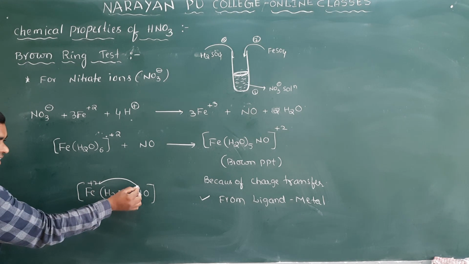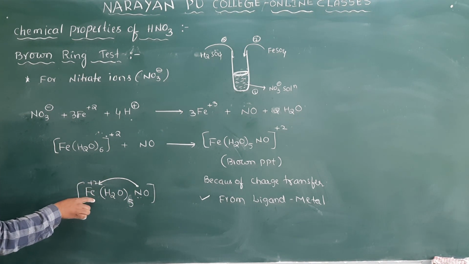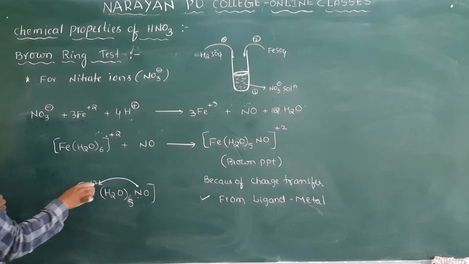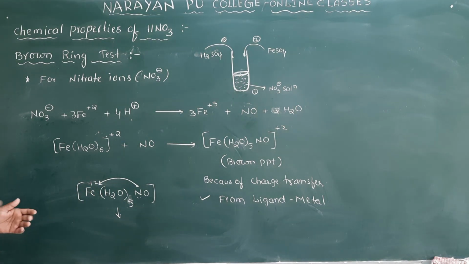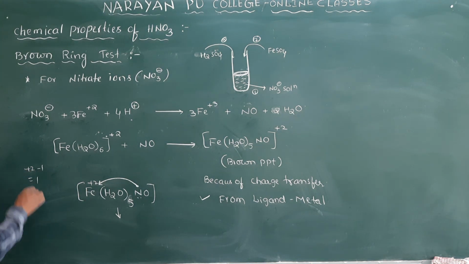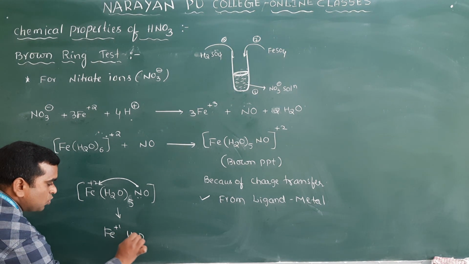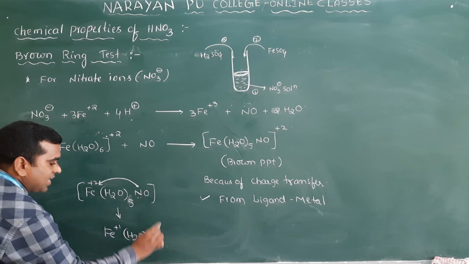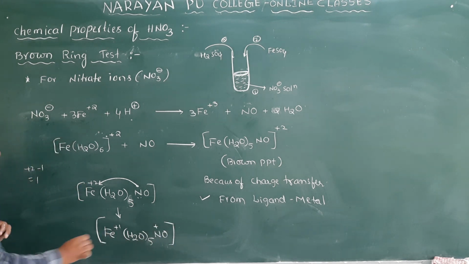So that's why the electron is transferred from the ligand to which one? Metal. Means what happened here? Ligand is losing an electron, metal is gaining an electron. When the metal gains an electron, it gets a negative charge. Already plus 2 is there, minus 1, you will get Fe plus 1 and H2O 5 times. And here NO is losing 1 electron, so it becomes plus. Clear?